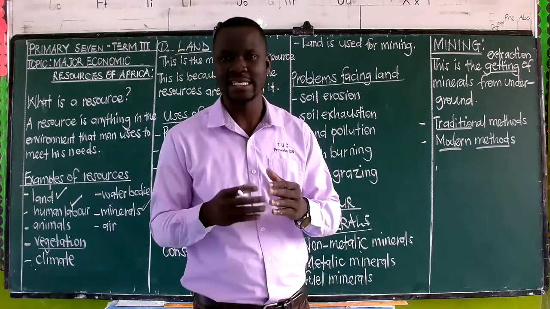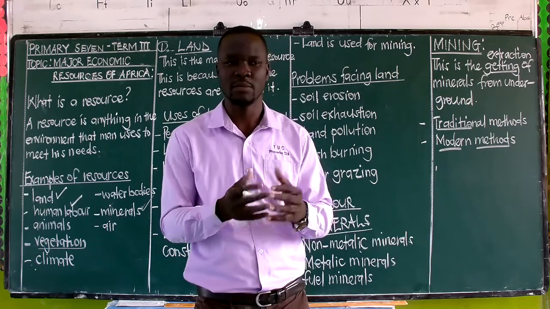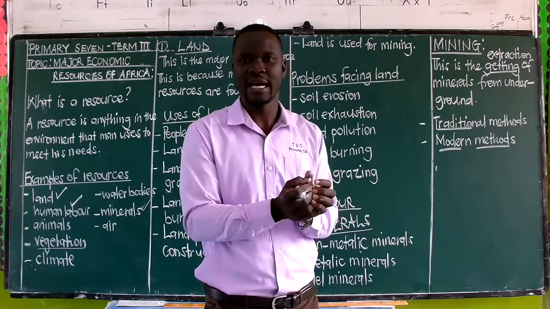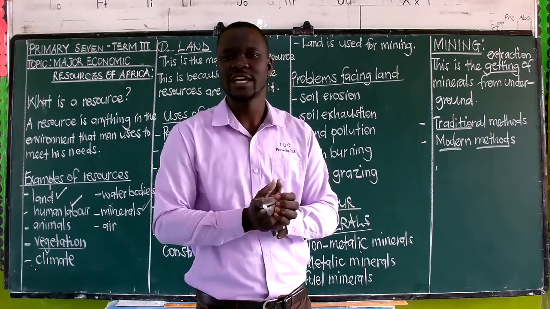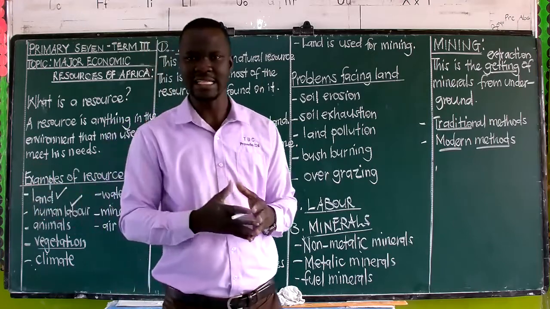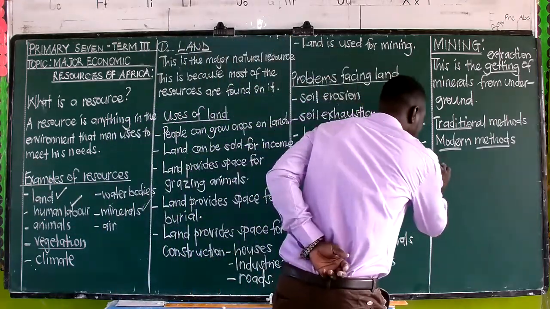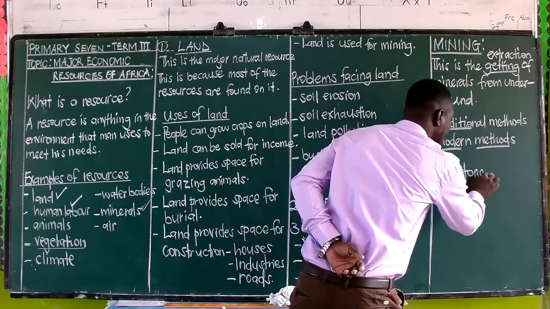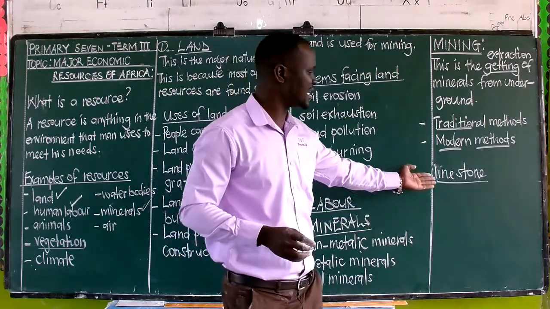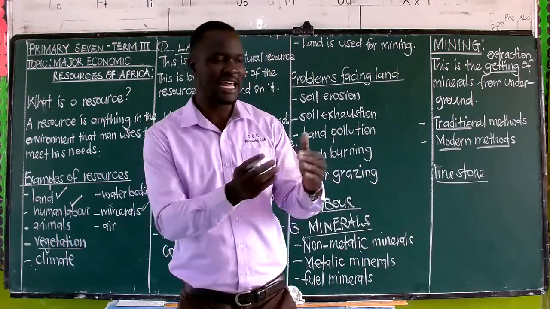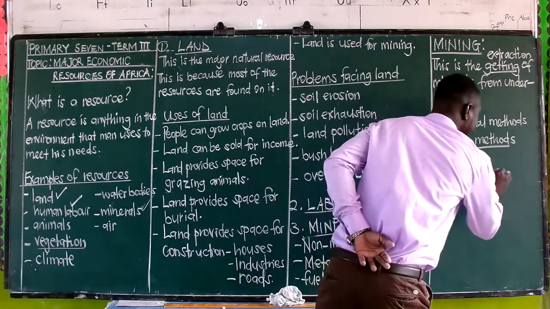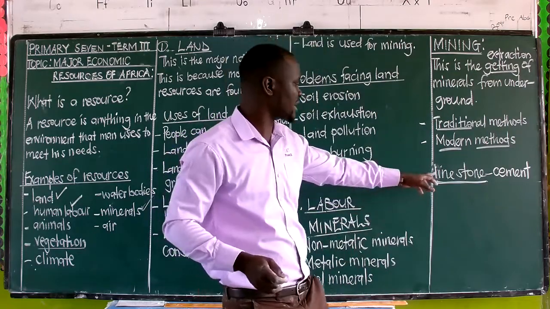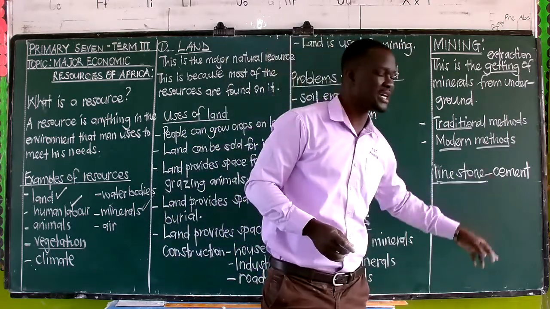So we shall find that some of these minerals which are mined can become the raw materials which are then used to make other products. An example: when they mine a mineral like limestone, what will this limestone be used for? You will find that this limestone will be used to make cement, which means because of mining, limestone has now become a raw material which has been used to make cement.